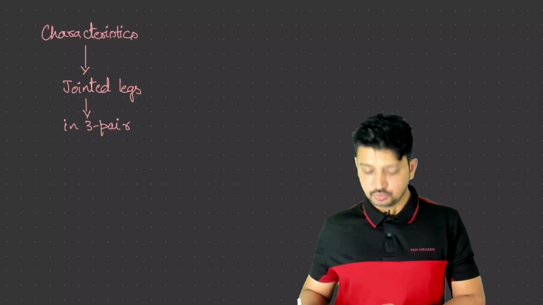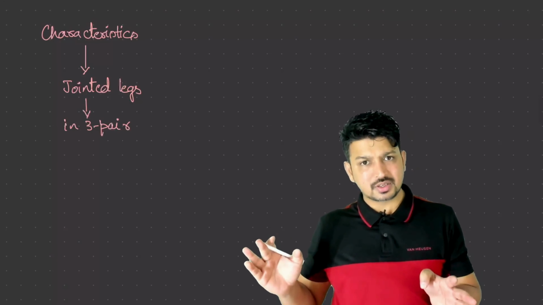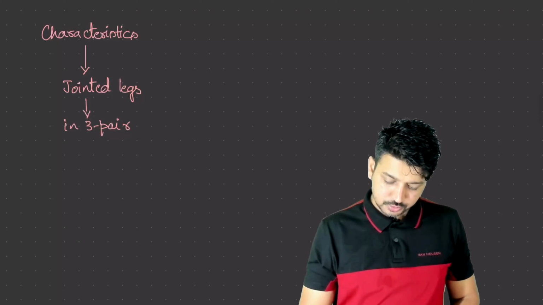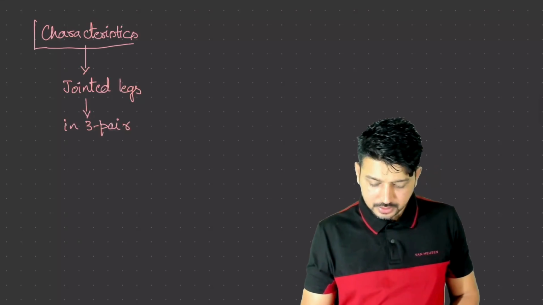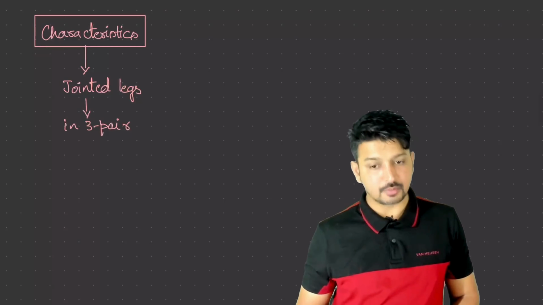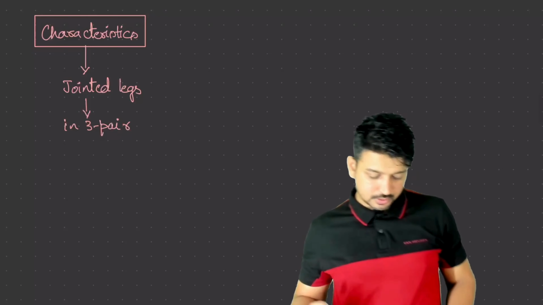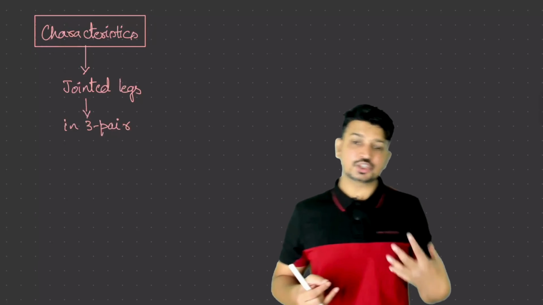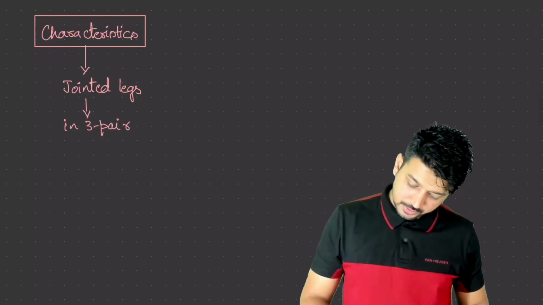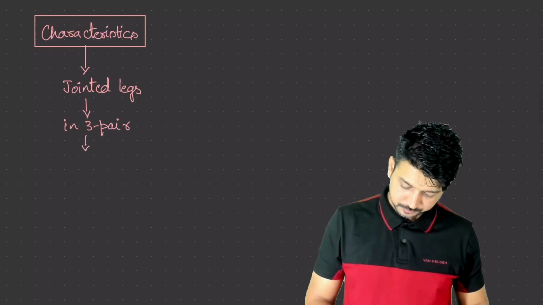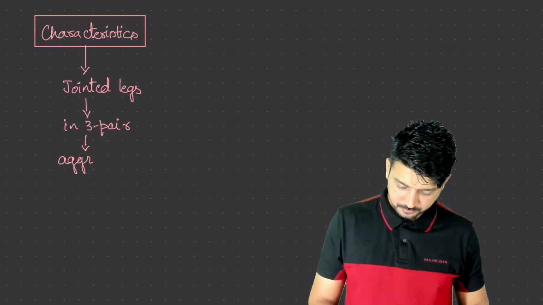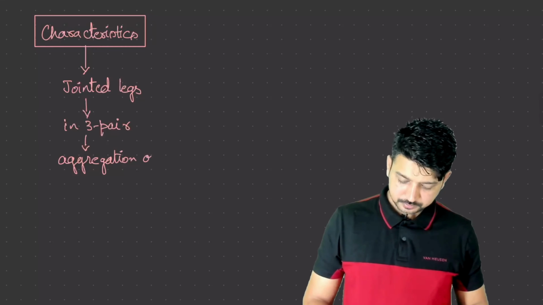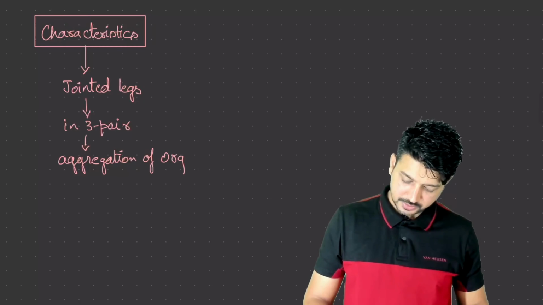Whichever organism shows this particular characteristic, jointed legs in 3 pairs, we are going to do the aggregation of those organisms.